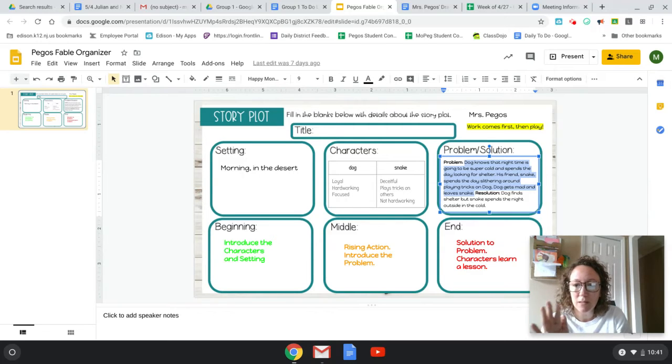So it says, Dog knows that the nighttime is going to be super cold and spends the day looking for shelter. His friend Snake spends the day slithering around playing tricks on Dog. Dog gets mad and leaves Snake. That is my rising action and me introducing the problem, okay? Again, I'm not solving the problem.